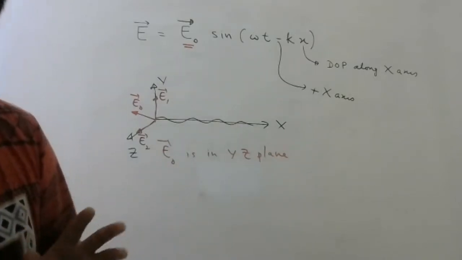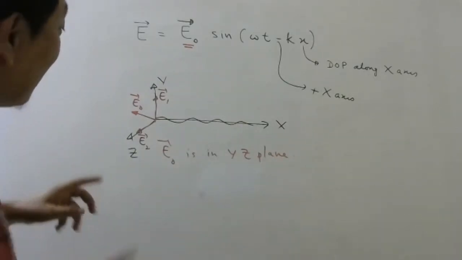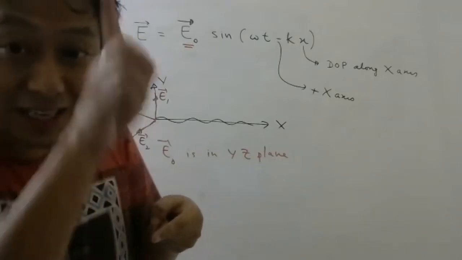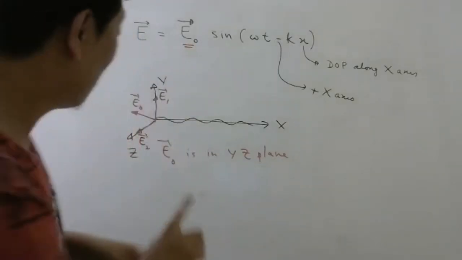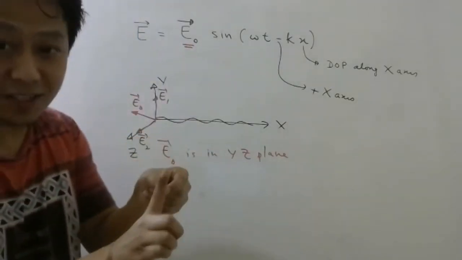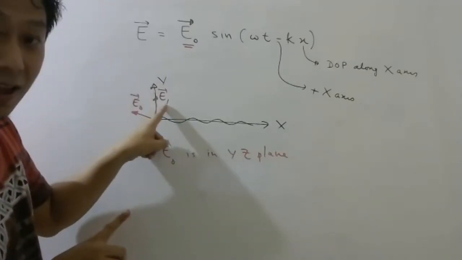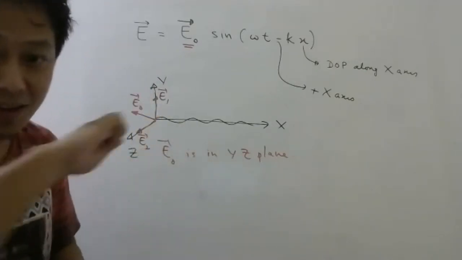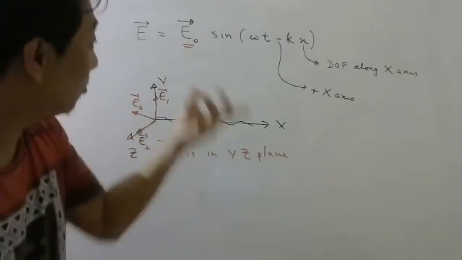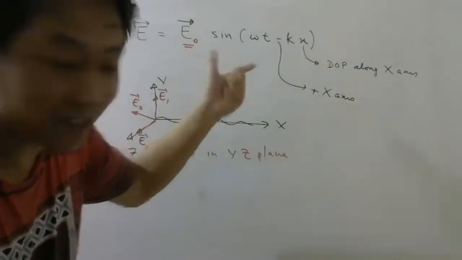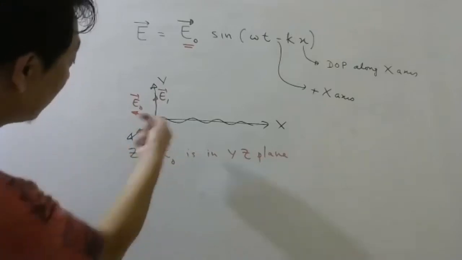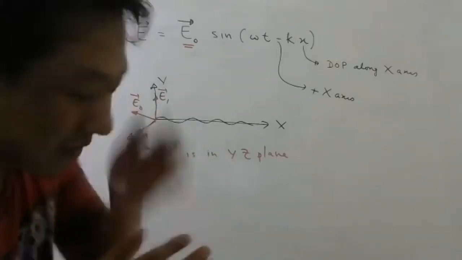So this gives you a very interesting idea: you can use two oscillations of electric field, one oscillating this way and one this way, and then combine them to get light which has the electric field this way. So let me repeat.